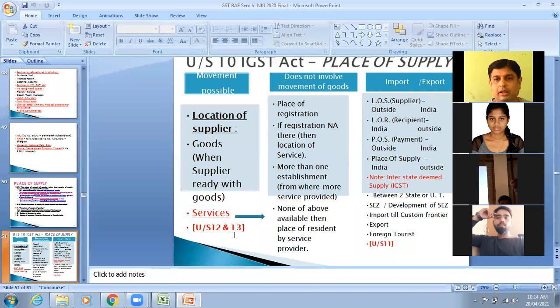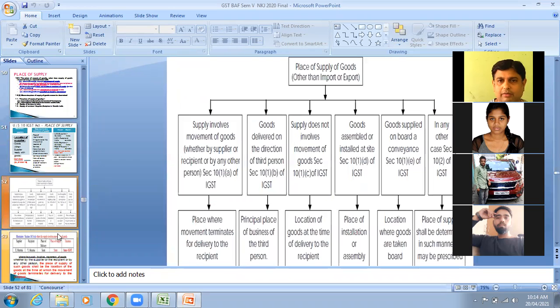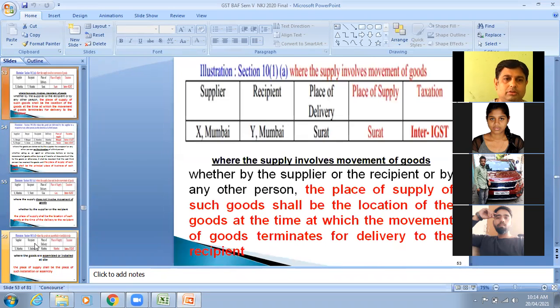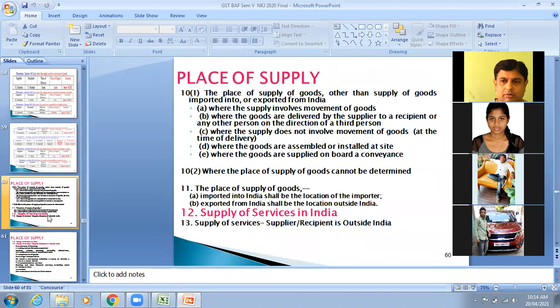And then we have seen even services explained under section 12. Section 11 was talking about import and export of goods and services. So likewise, we did questions also, and did several illustrations on place of supply.